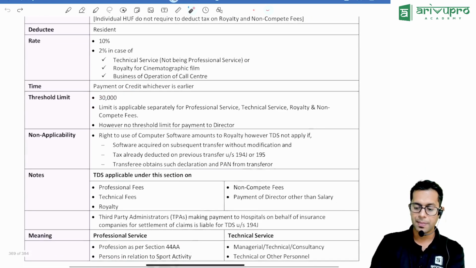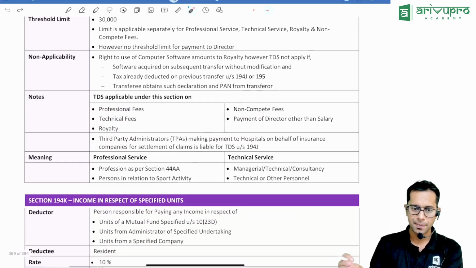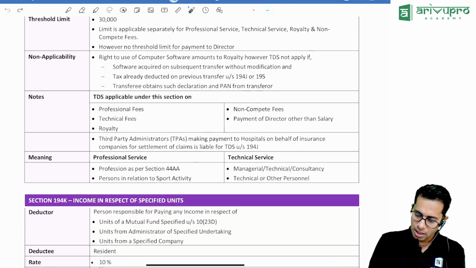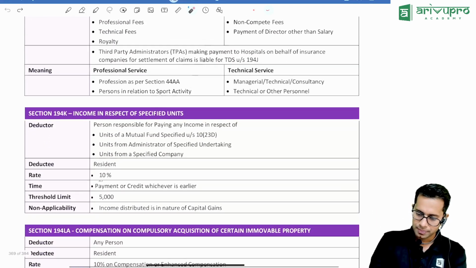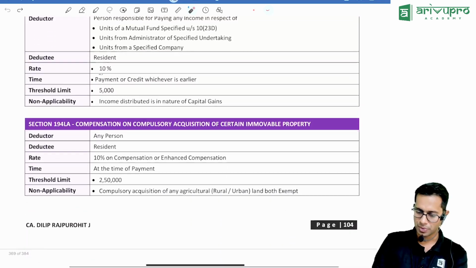So what are the different payments covered over here? Fee for technical services or professional charges, royalty, non-compete fee, and payment made by the company to its director. 194K, not that important section. 194K talks about what, sir? In case of specified units of mutual fund, administrator of specified undertaking, etc., 10% TDS is required to be deducted if the amount is more than 5,000 rupees.